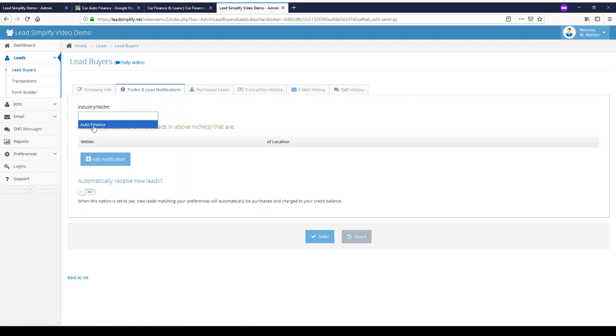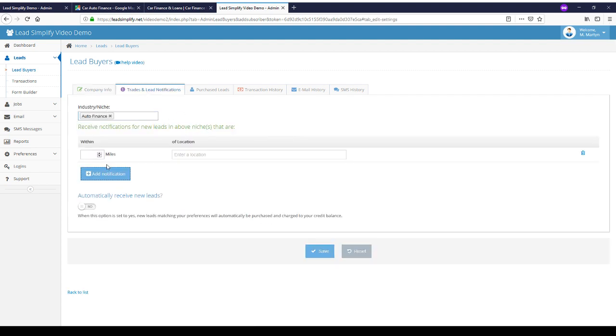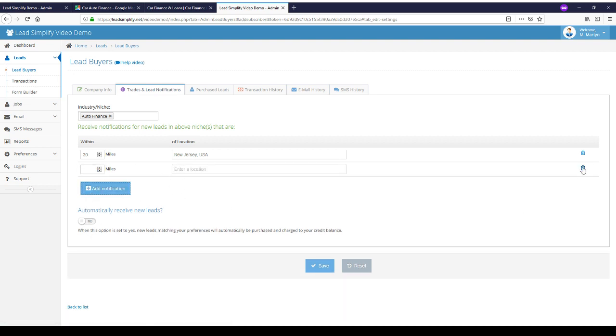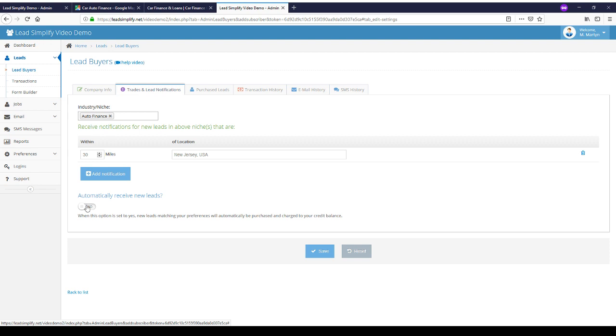You can set their industries that they're assigned to, and then you can add notification preferences. So we say 30 miles, and let's just say New Jersey, and you can add multiple notification options if you like. You can also set them to automatically purchase new leads, and when a lead's submitted to the system, they'll automatically purchase that lead provided they have credits.